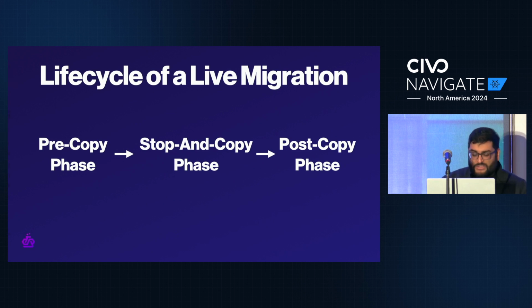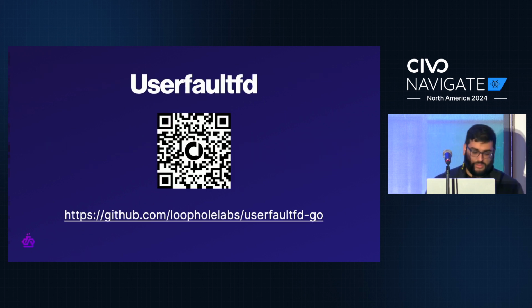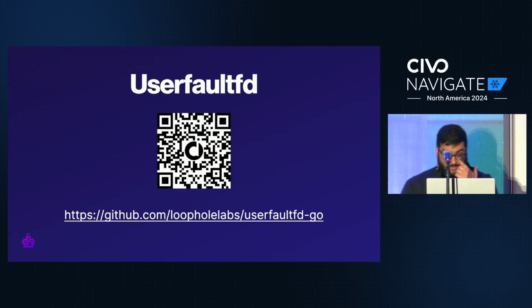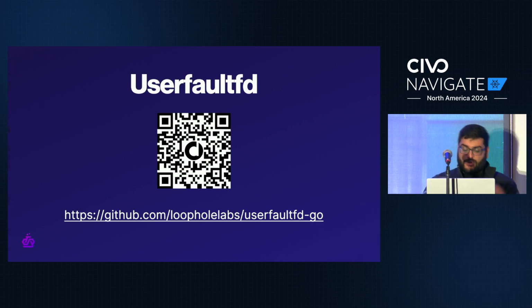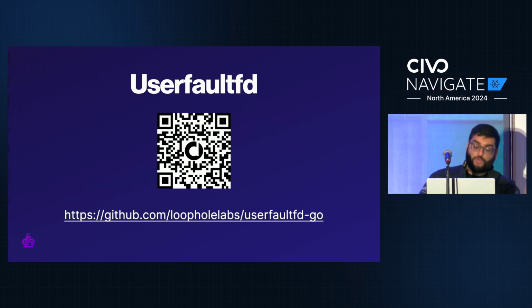A big reason for this latency sensitivity is that the most common implementations of this phase just suck. Most hypervisors, QEMU for example, intercept the read request for that memory through a kernel feature called user_fault_fd. And the way user_fault_fd works is both clever and very slow. You basically register a memory region, a chunk of memory, with the Linux kernel. And tell it that for the first read on each page in that memory region, we should trigger a page fault.